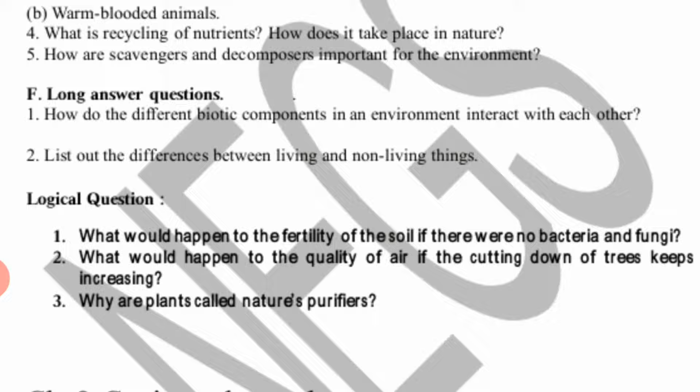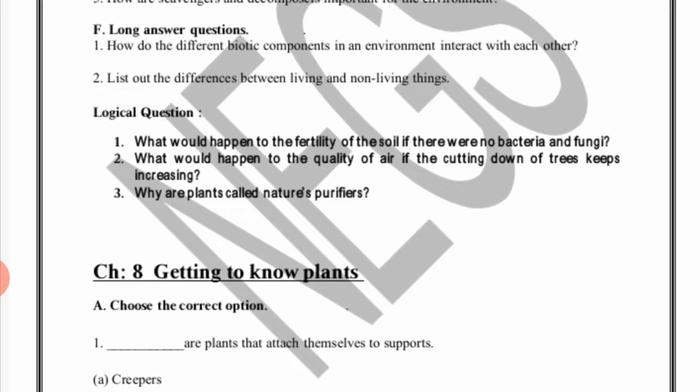Non-living things do not. Fourth, living things excrete and get rid of wastes, but non-living things do not get rid of waste because they do not do the excretion process. Fifth one, living things need food to stay alive, but non-living things do not need it. So this was the difference.